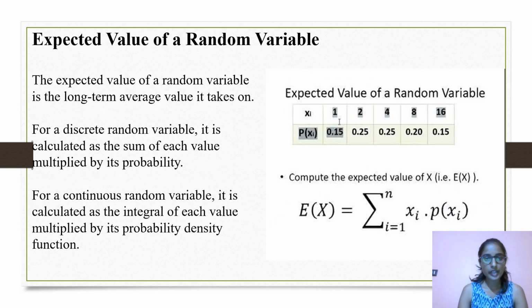Expected value of a random variable. The expected value of a random variable is the long-term average value it takes on. For a discrete random variable, it is calculated as the sum of each value multiplied by its probability. For a continuous random variable, it is calculated as the integral of each value multiplied by its probability density function.